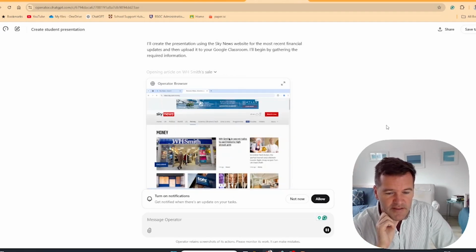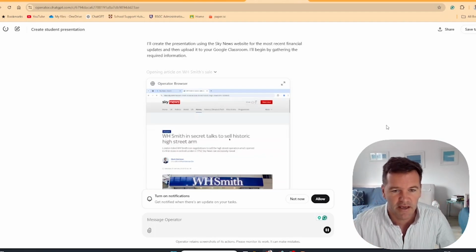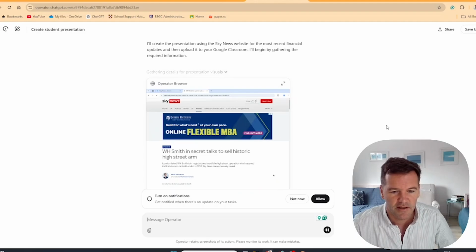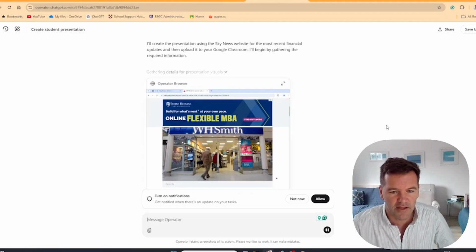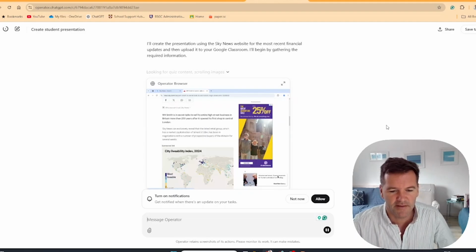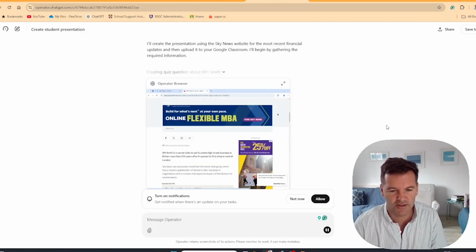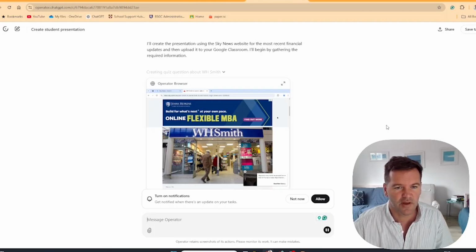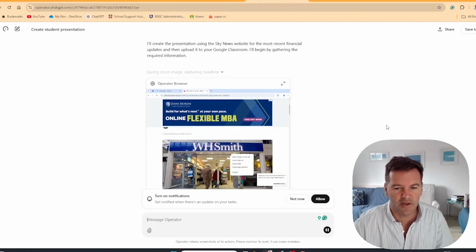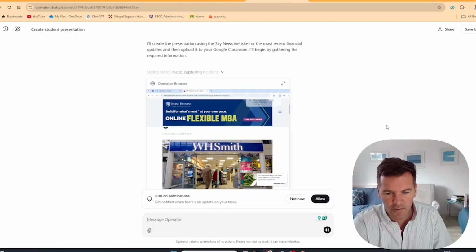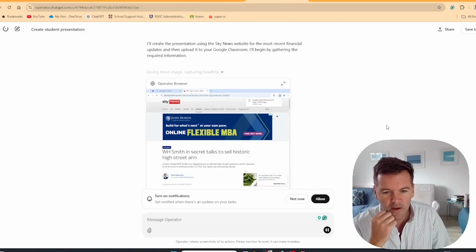So it's controlling the mouse. It's going to the finance section. This is not me touching anything, as you can see, but it is controlling my computer. It's looking through the UK news, what's happening in finance. I can turn on notifications. I can see we've got some options up there. It's creating a quiz. It's storing images. It's pinching all of that. Look, we can see it working through the workflow, as it's called. Excellent.